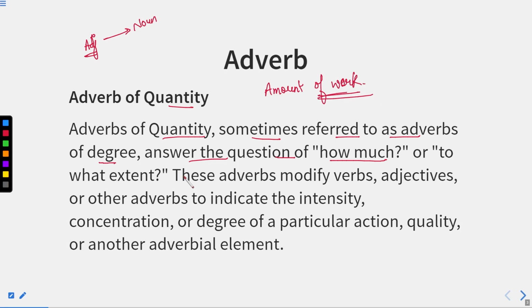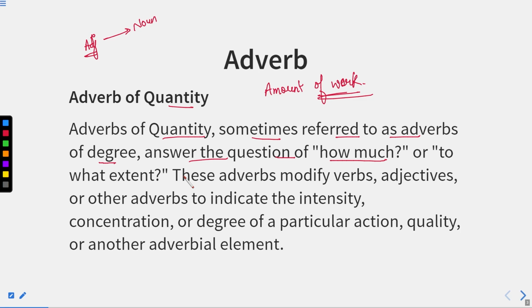But if we are talking about the amount of work or the quantity of work done, as you must have heard in a chapter in mathematics, that is time and work. If you have seen questions of that particular topic, it is somewhere like A has done one piece of work or A has done 12 pieces of work. Now in this we have 12 pieces of work, 2 pieces of work, 1 piece of work. It means we are talking about the quantity of that particular work that has been done. So that amount refers to adverb of quantity. It means if there is a verb and there is a word which is telling us about the quantity of that particular action, that is adverb of quantity.